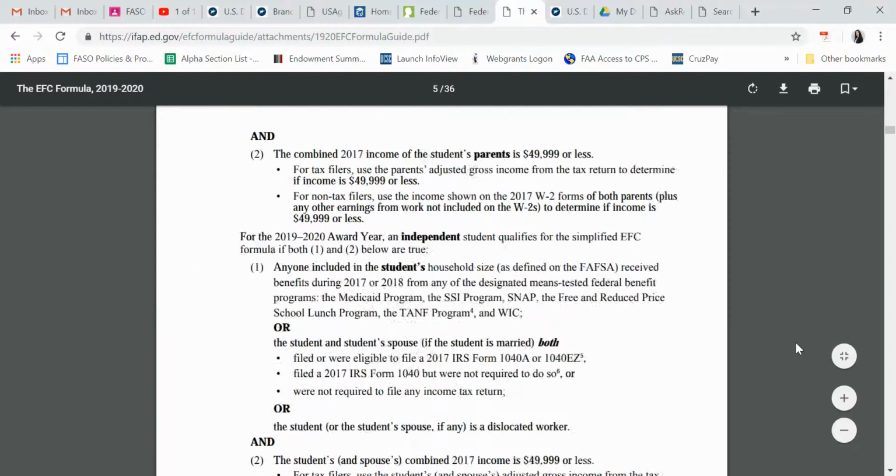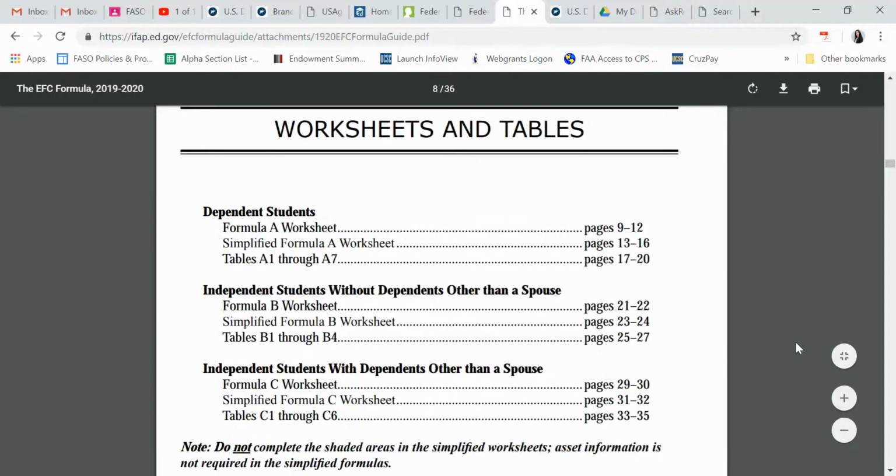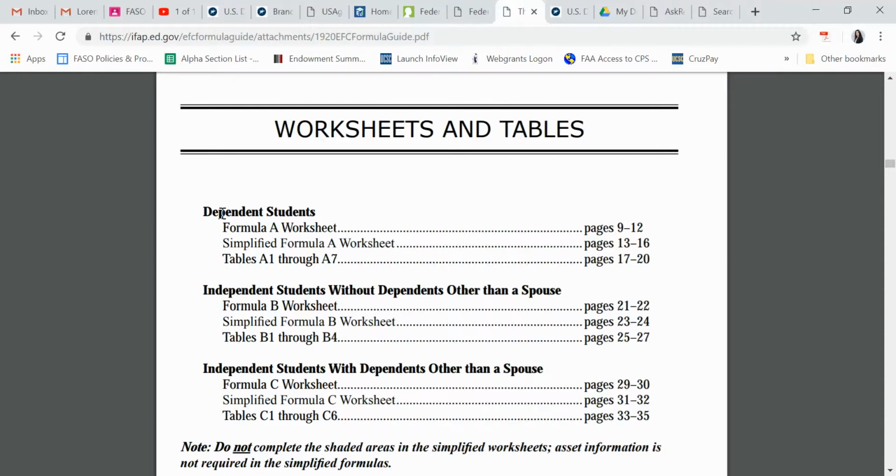Sorry for getting you dizzy right here. It's going to talk to you about 3 separate formulas. So while the EFC is one composite number, how it's derived depends on the type of student you're working with, okay? So we have 3 types of students. We have dependents, we have independent students who don't have children or other dependents but are married, and then we have independent students who do have children or other dependents but are not married. So these are the 3 main formulas that drive the EFC.